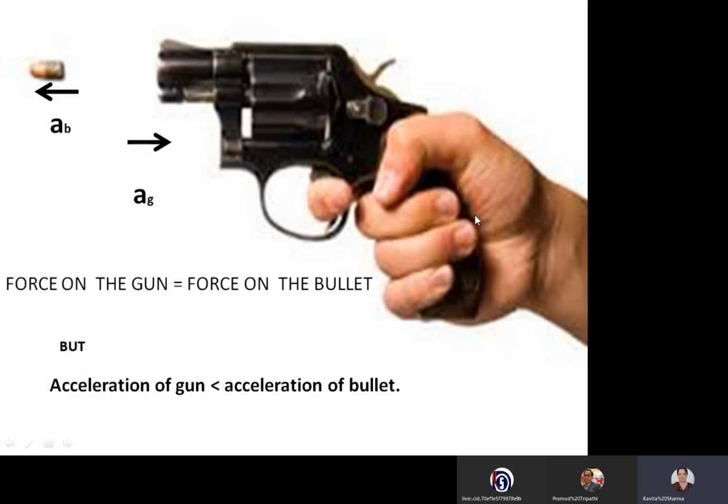Now the question is, if action and reaction are equal and opposite, equal in magnitude and opposite in direction, then why does the gun not recoil with the same acceleration as that of the bullet? Why is the acceleration produced in the gun much less than the acceleration produced in the bullet, though the force on the gun is equal to the force on the bullet?